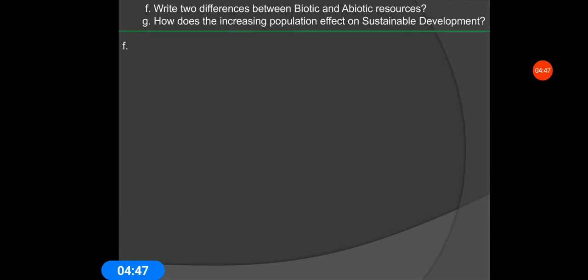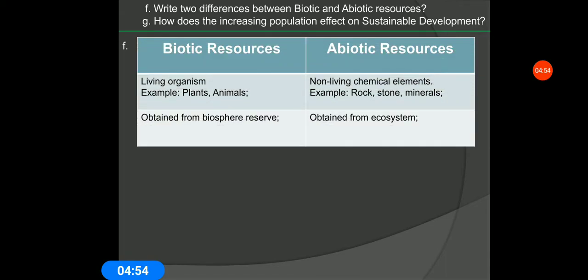Question number F and G: write two differences between biotic and abiotic resources. The biotic resources: living organisms. Example, plants and animals. Abiotic resources are non-living chemical elements. Example, rock, stone and minerals. Second, biotic resources are obtained from the biosphere reserve and abiotic resources are obtained from the ecosystem.